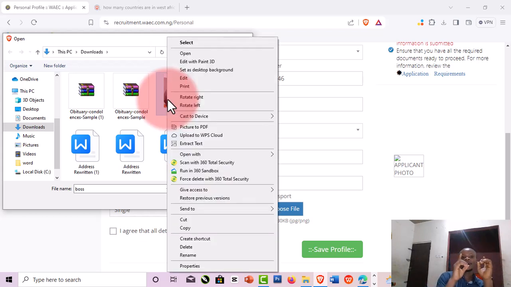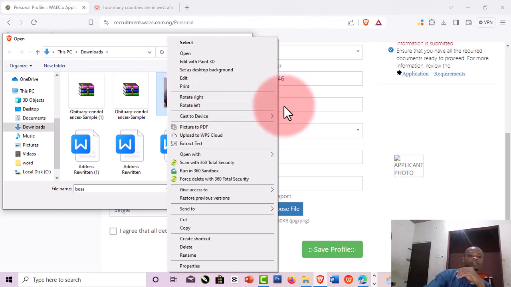We are using a system here. Anyways, this is something that you should use your system for. If you want to use your phone, you're going to use a certain site to resize your passport, or you can share it to somebody on WhatsApp, or if you have two WhatsApp phone numbers, you can share it to your other WhatsApp number. Then you download it from the other end. That will actually reduce the size of that passport. But if you do it one time and it doesn't work, you need to do it again and check whether it will actually bring the size down to 30 kilobytes.